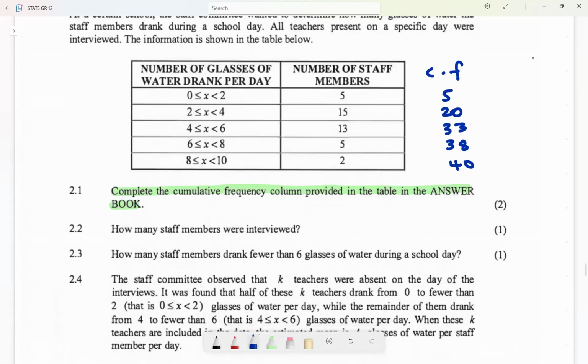And so it means the staff members that were there were 40. So these were 40 staff members. The question says, how many staff members were interviewed? 40. You can also add these: 5, 15, and so on. It is also 40.